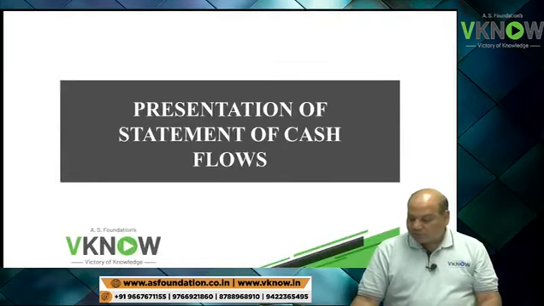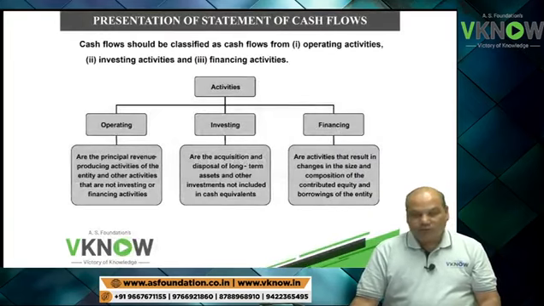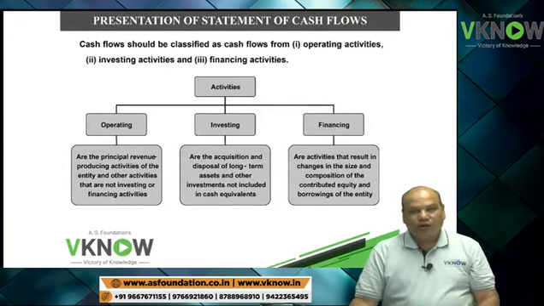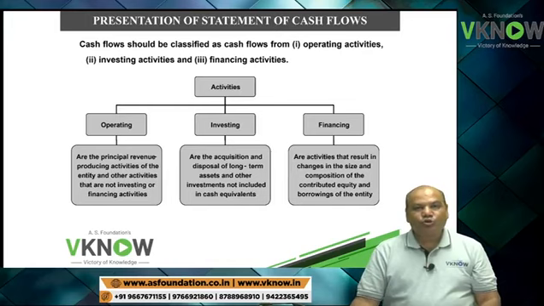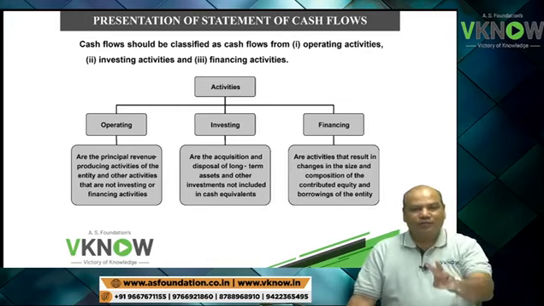Next point, presentation of the statement of cash flow. So, as per accounting standard 3, AS3 tells you that cash flow should be divided into 3 activities.